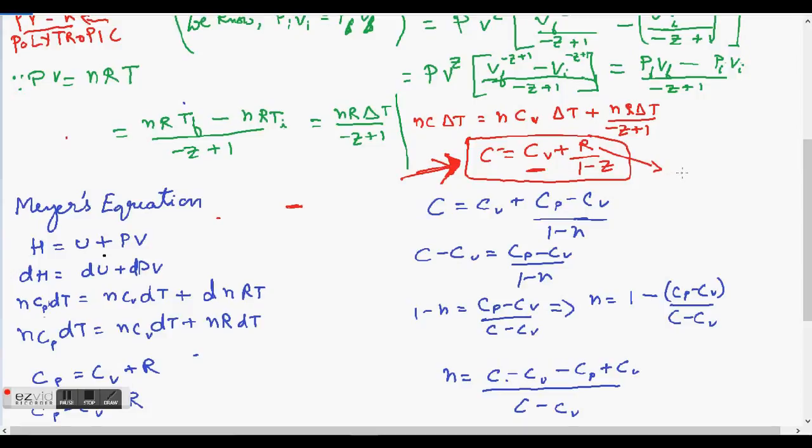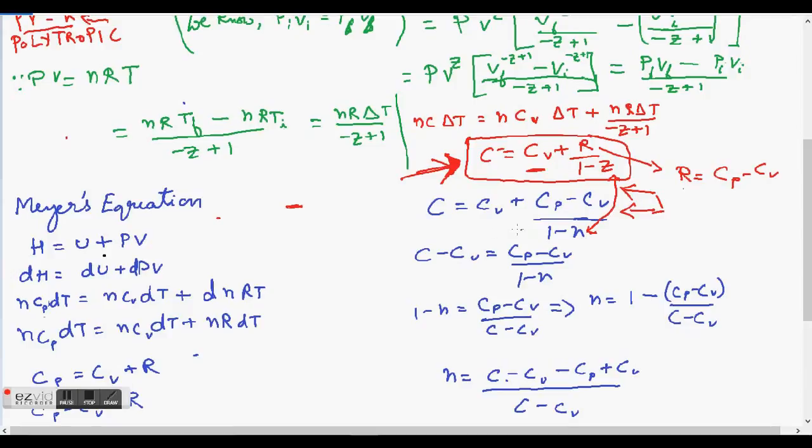Mayer's equation, which I'll discuss further in a later section of this video, is given by R is equal to Cp minus Cv. So this gives the relation between R, Cp and Cv. So if I substitute, instead of R, Cp minus Cv, I will get this expression. That is C is equal to Cv plus (Cp minus Cv) upon (1 minus N). I have written N and Z, but these are the same values.